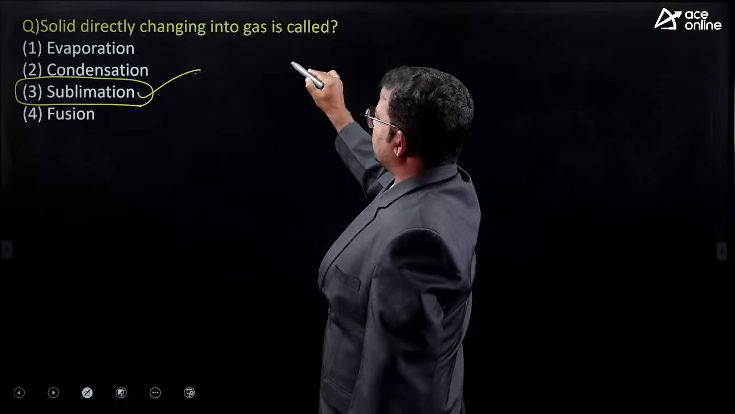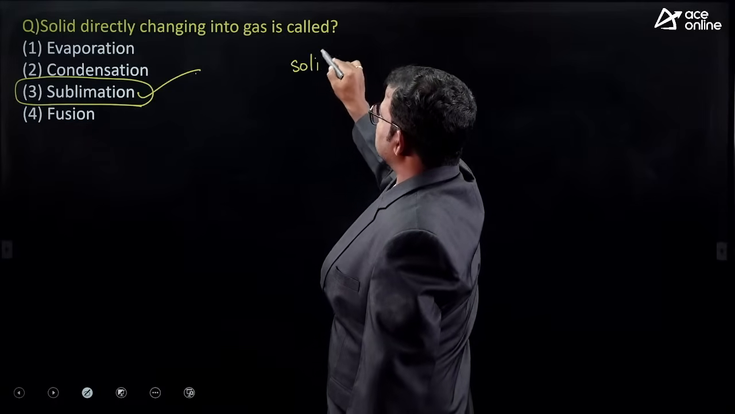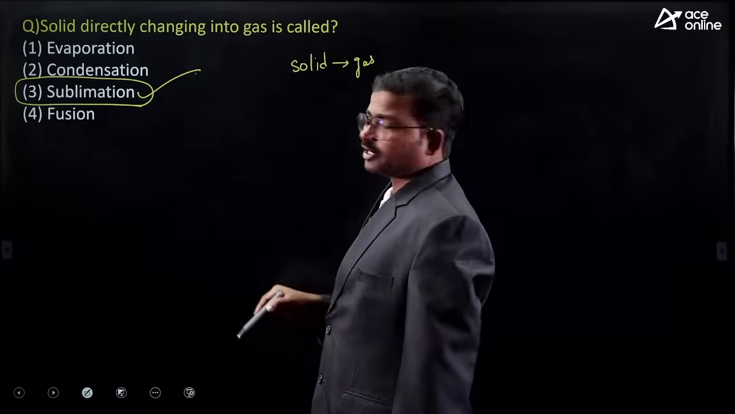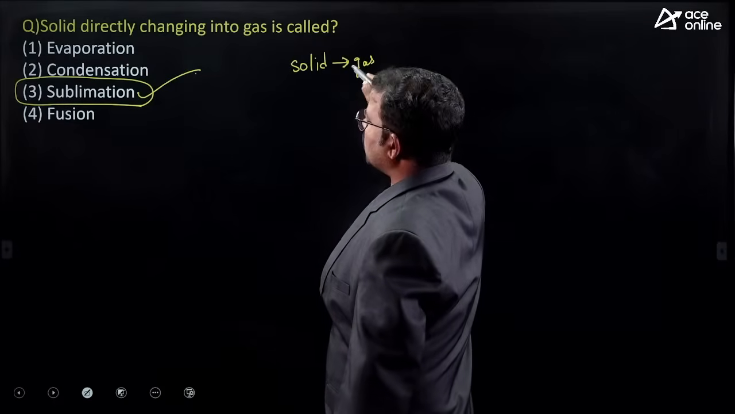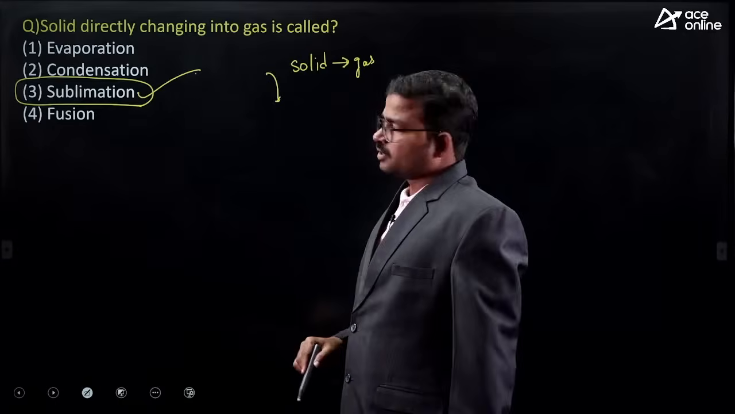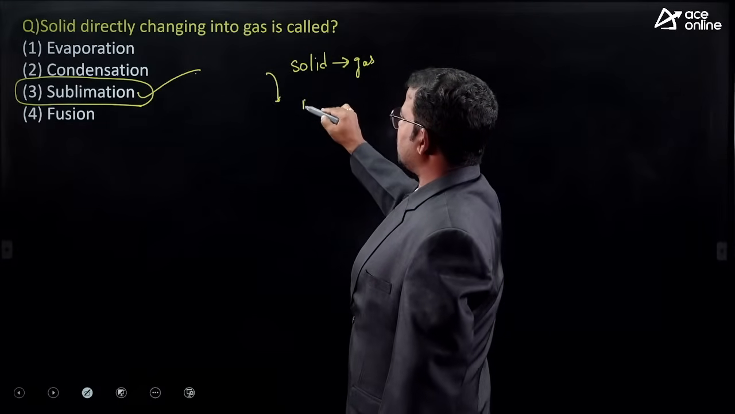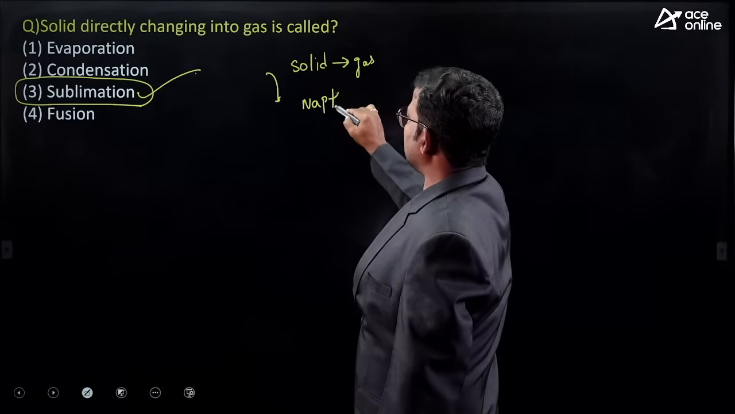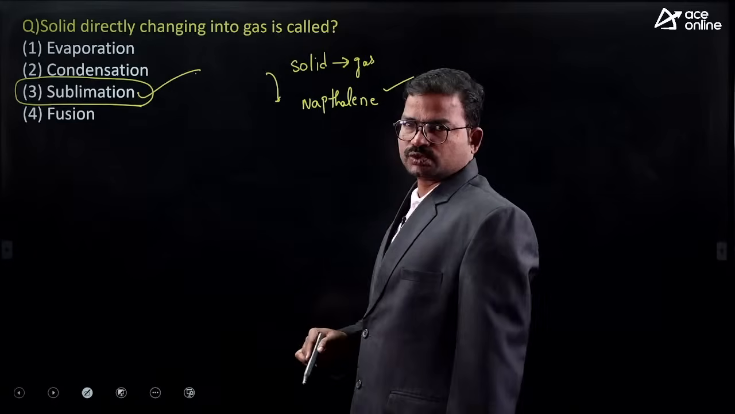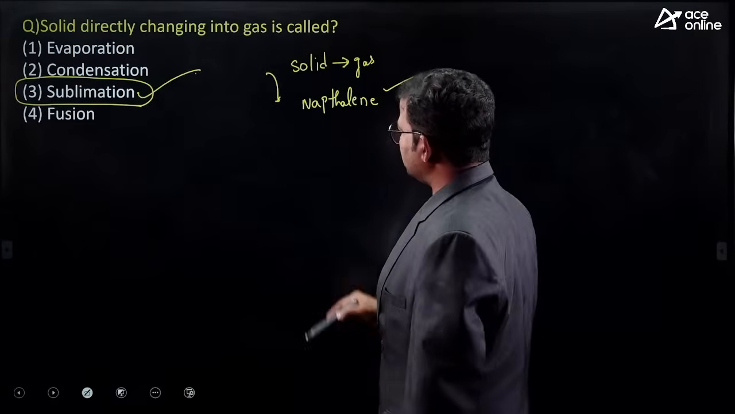So sublimation. Sublimation means solid directly converts to gas without formation of liquid. So this process is generally called sublimation. What are the best examples of sublimation? Camphor, next naphthalene. When we heat this material, it directly turns to gas without formation of liquid.